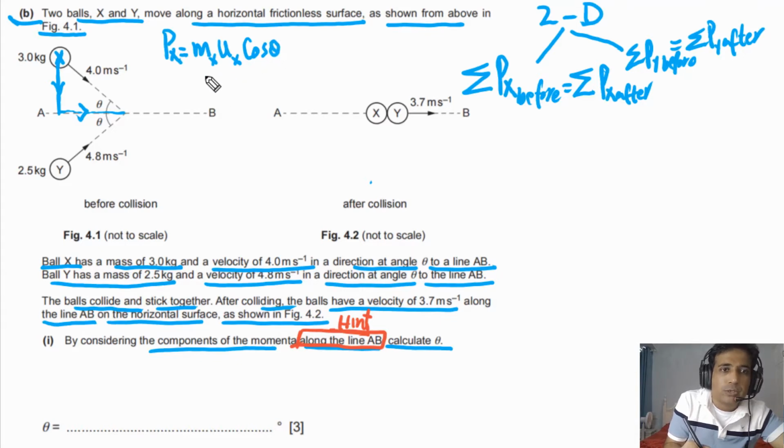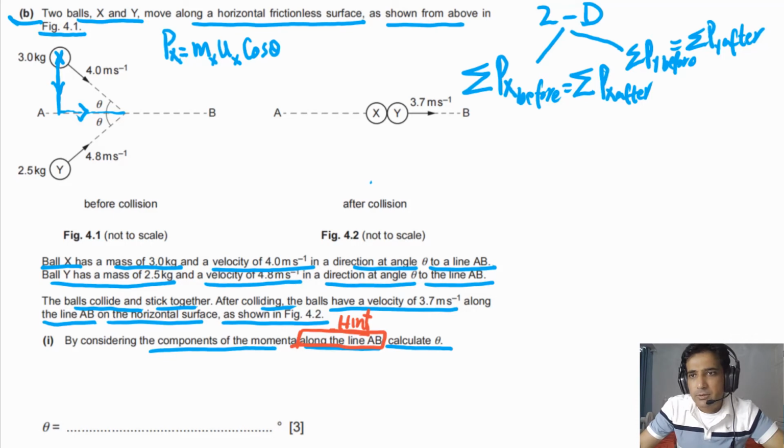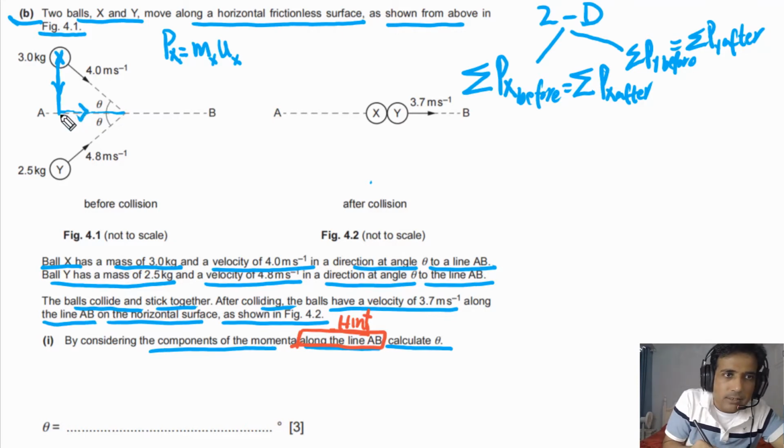Or simply you can say Ux. I have written cosine of theta, so let me clear this and write again. In this case, Ux means the component of velocity along AB. So we can simply say this is mass of X times speed U times cosine of theta, where U is the speed of X. Now we need to plug in these values.